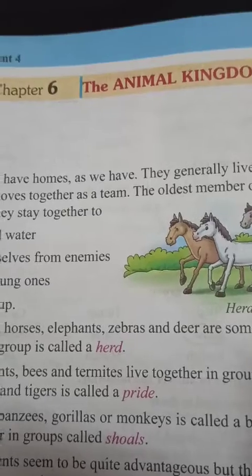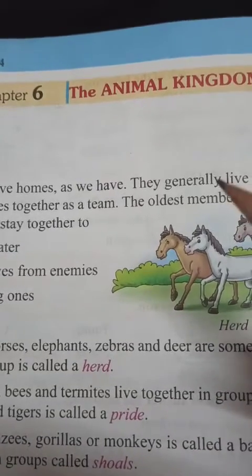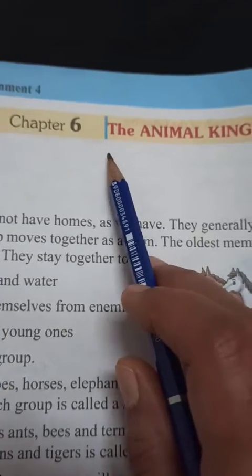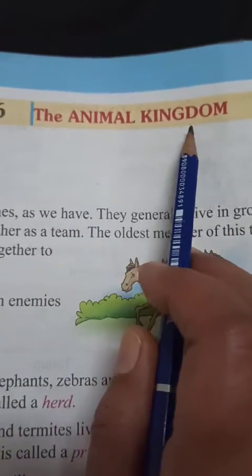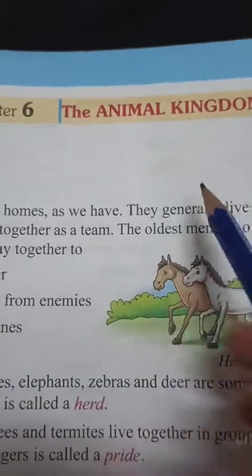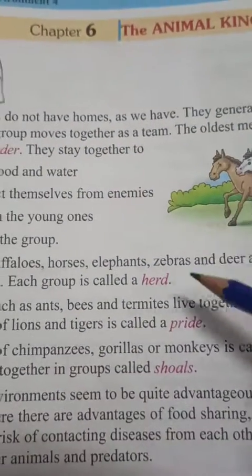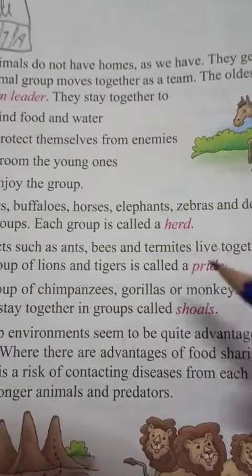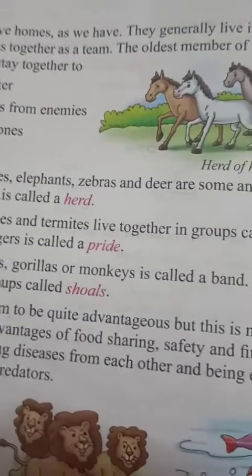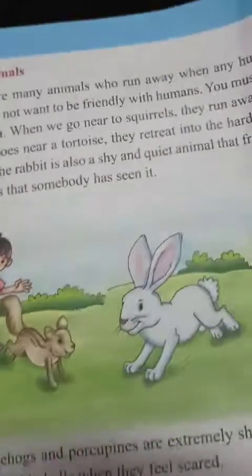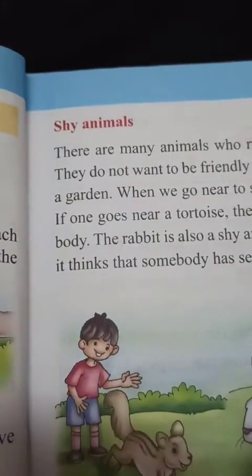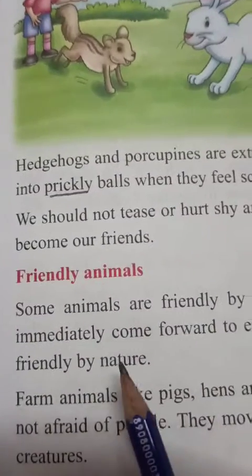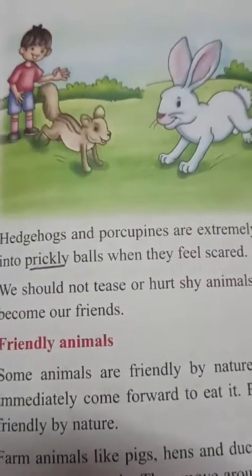Last time in the last class, I explained half of Chapter 6, the animal kingdom. We studied the various terms we use for animals, and also the shy animals and the friendly animals.